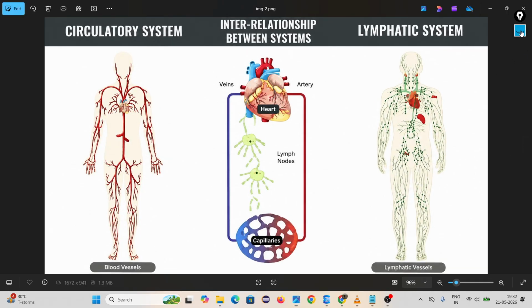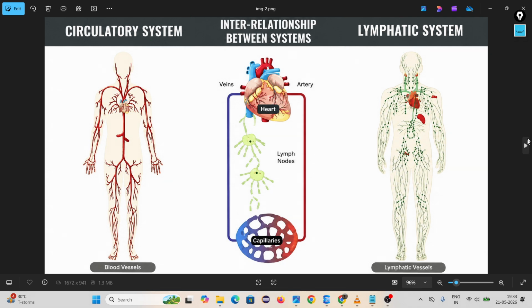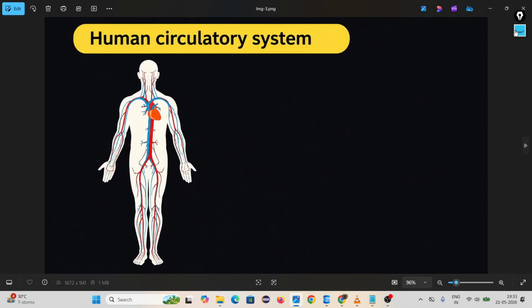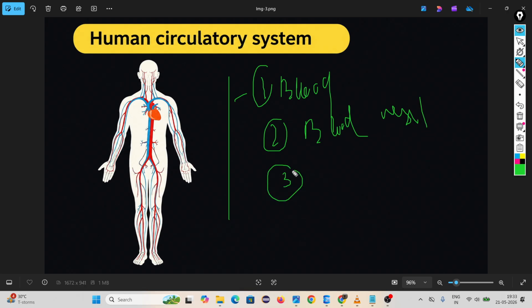Then we learned that in human beings two types of systems are there to transport these things. One is the circulatory system, one is the lymphatic system. Then we learned about the human circulatory system, which has three parts. One is blood, second is blood vessels, and third is the heart.